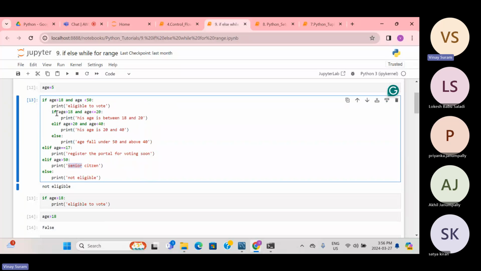Inside this, if this condition gets satisfied, it again goes to another condition: if age greater than 18 and age less than 20, we print that his age is between 18 and 20. It's just like a logger, just to understand the code I have written. It's not a big deal, no need to care about it. It has to be understandable to students, so I'm writing print statements that this particular code ran.